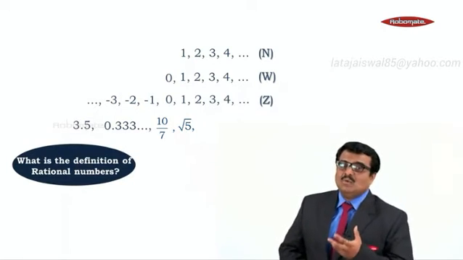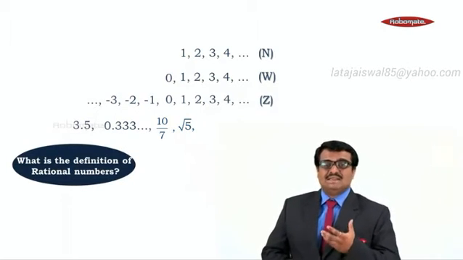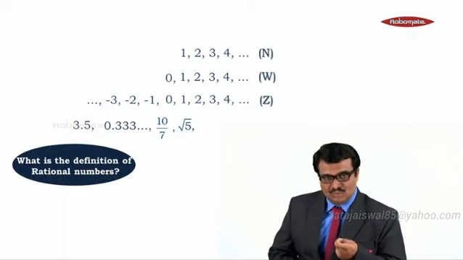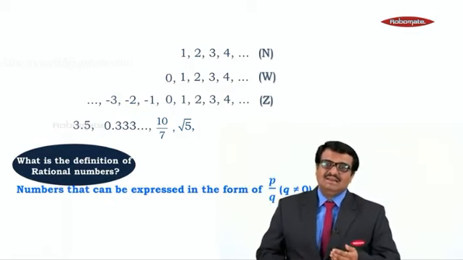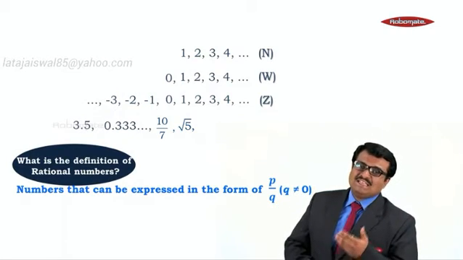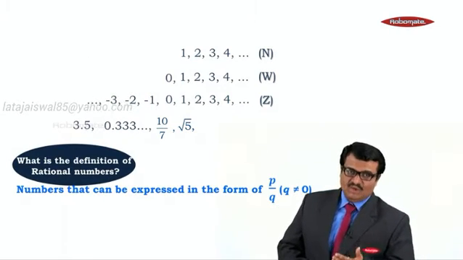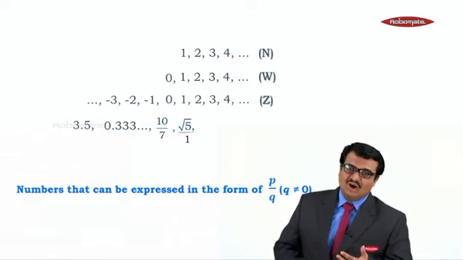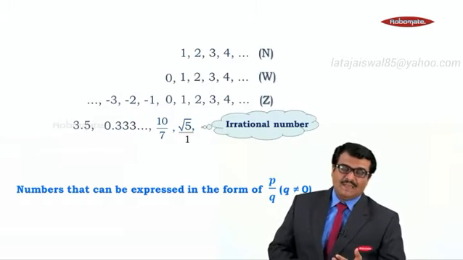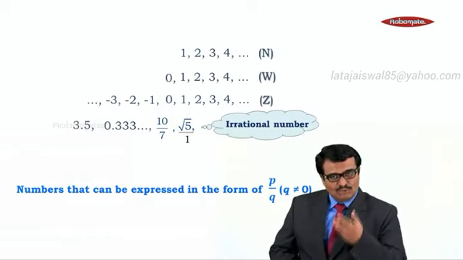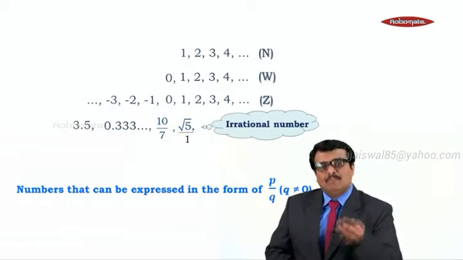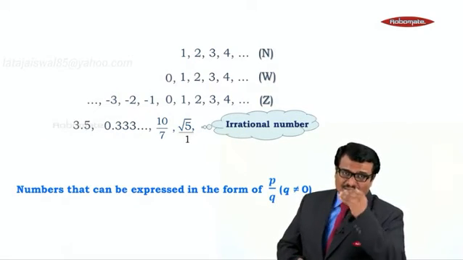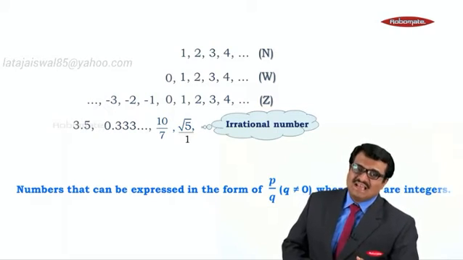Now, coming to the definition of rational numbers which we have studied in 9th standard. The word rational has come from the word ratio. Ratio means something upon something. A number which can be expressed in the form of P upon Q, where Q is not equal to 0, such numbers are called rational numbers. Now, this root 5 can be at most written as root 5 upon 1, but is this integer upon integer? No, hence it is an irrational number.